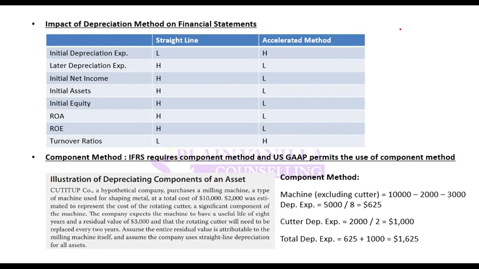So when we started this topic, or when we were discussing the reading on balance sheet, we discussed one key difference between IFRS and US GAAP, which we said we will discuss later again. And that difference was that IFRS requires component method of depreciation, while US GAAP permits use of component but does not require use of component method.